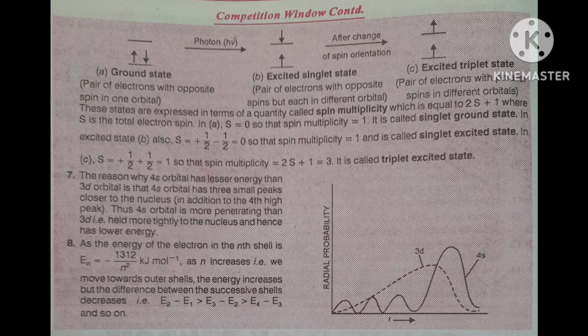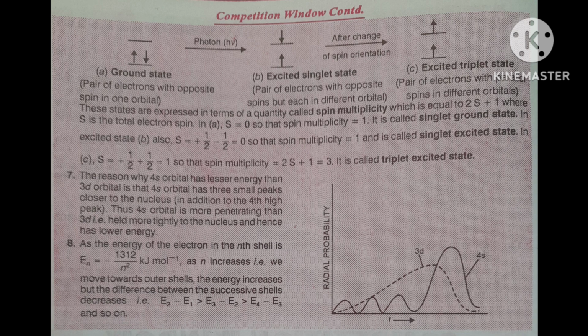But in the first one, both were in the same orbital, that's why it cancelled out. Here S is equal to plus half minus half. Then what will it be finally? 0. Finally, plus half minus half is equal to 0. So in this case also the spin multiplicity will be 1.